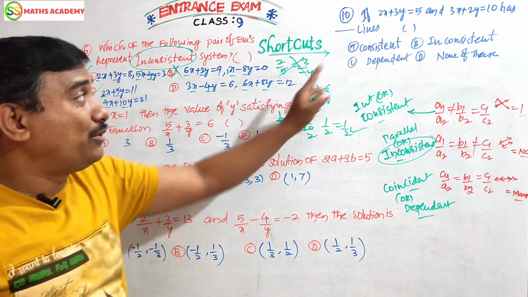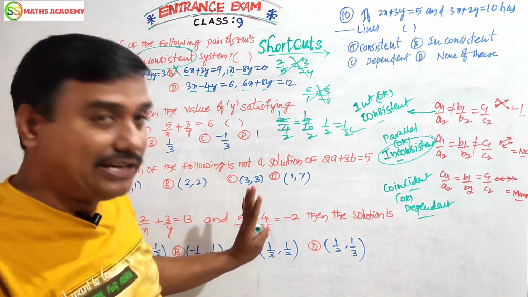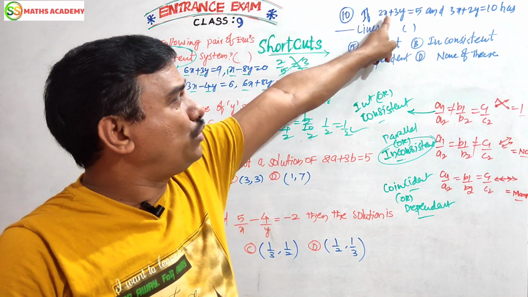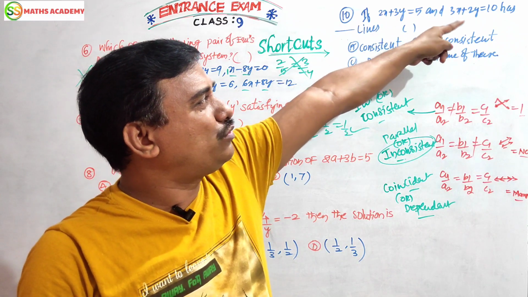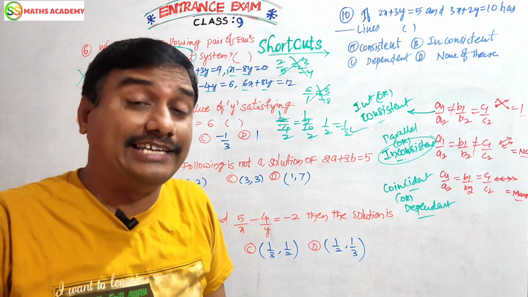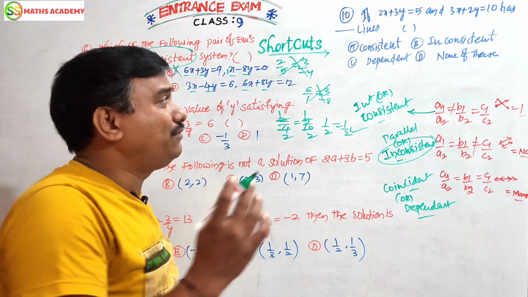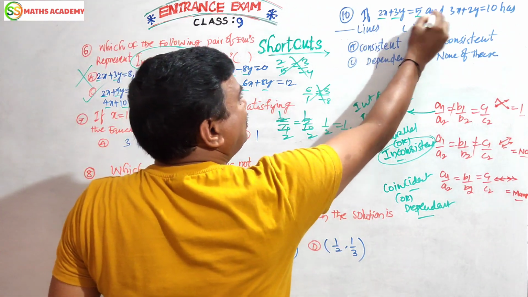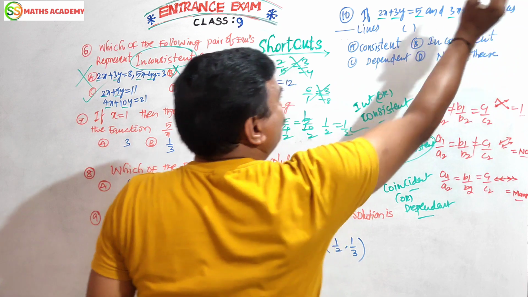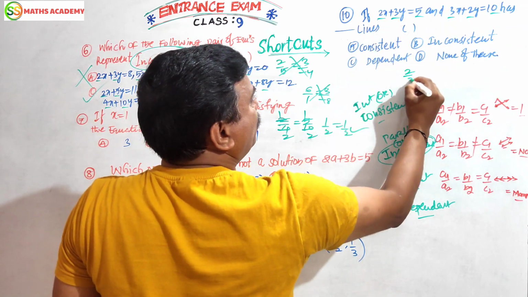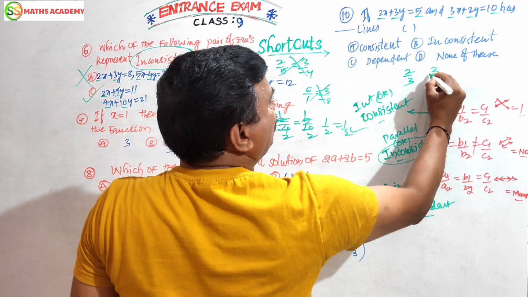Have you understood? Now let us see this question. You see this: if 2x plus 3y equals 5 and 3x plus 2y equals 10 has dash type of solution. Lines. It means what condition? We have to check it. A1, B1, C1. A2, B2, C2. A1 by A2, 2 by 3. B1 by B2, 3 by 2.